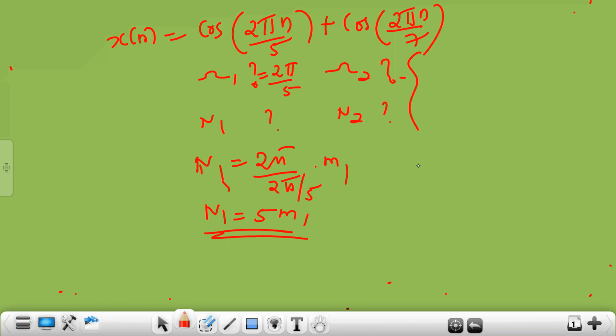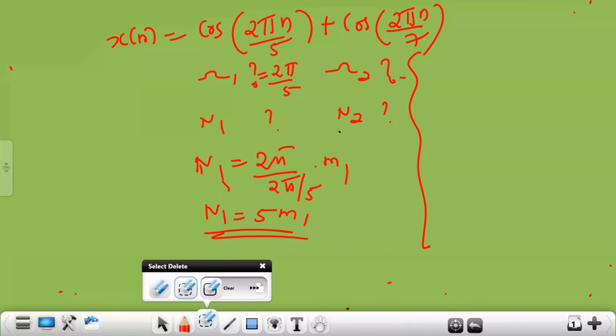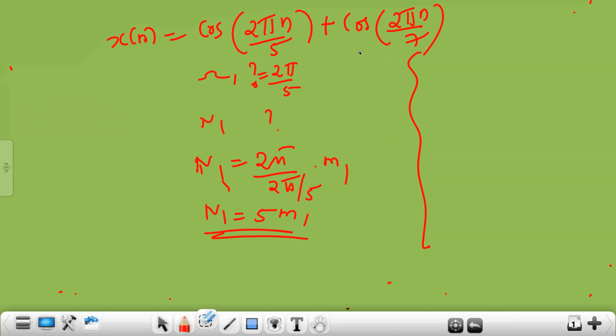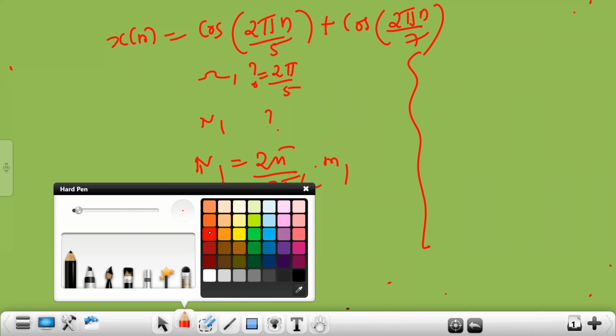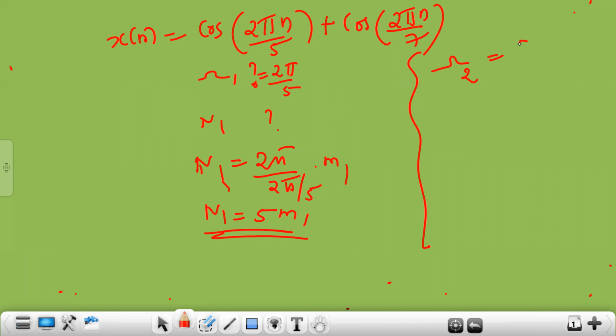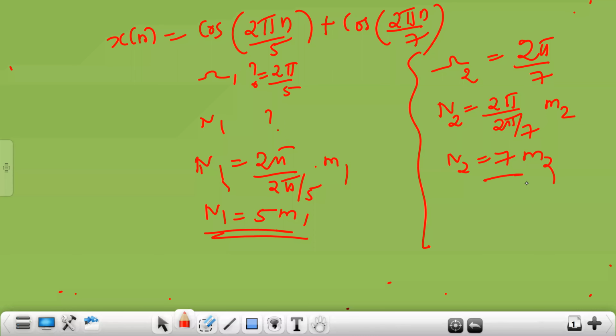Now coming to the second case, you take the second term. Here omega 2 is 2 pi by 7. So N2 is 2 pi by 7 into M2, because it's the second signal, so that it will become 7 M2.